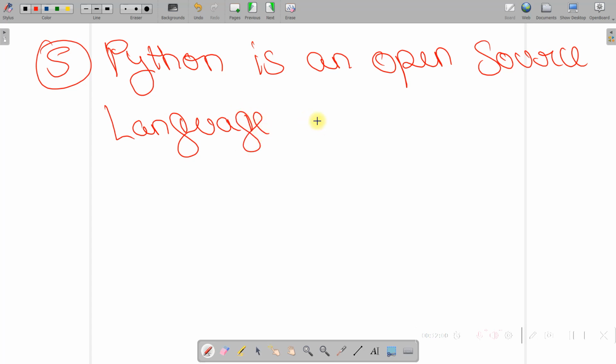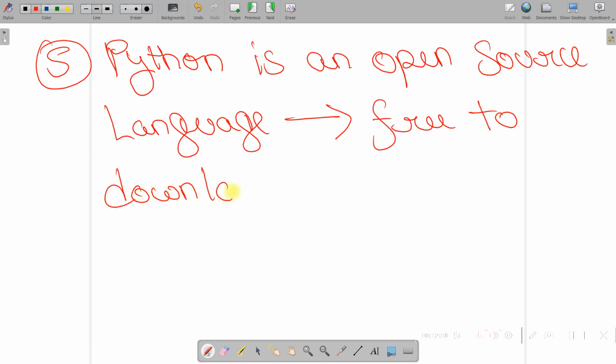So what does it mean? It simply means that it is free to download. Any software which is open source, you don't have to pay for it to download it or to install it on your system.